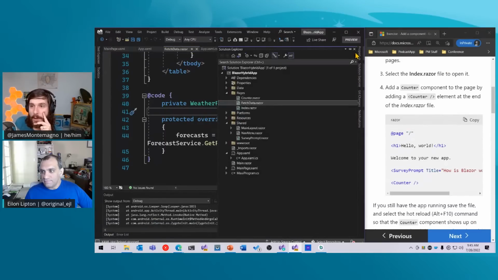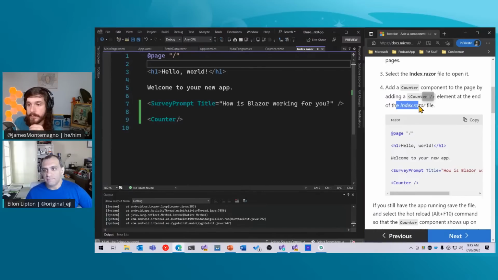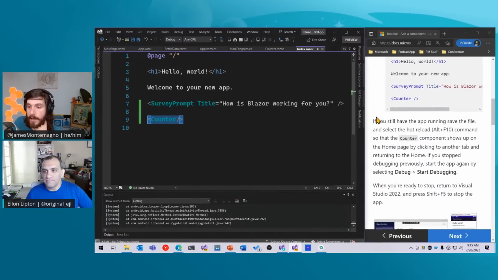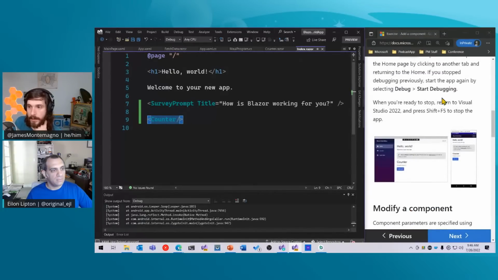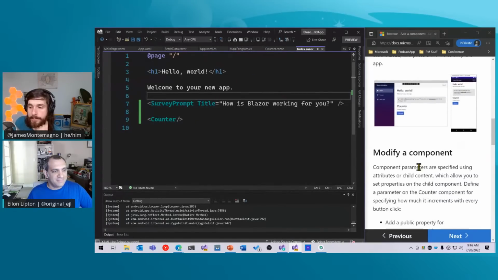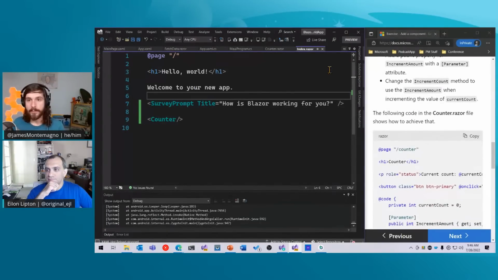So we've added our component into our main page. Let me go into our index.razor. We've added the counter. What we've seen is if we're debugging and we increase it, we can get it up and running. I'm just going to run this now on Windows, and we get the counter there. But let's modify that component. We're going to learn how to change this to not increase by 1 or 10 every time, but to increase a little differently by passing a parameter into this counter.